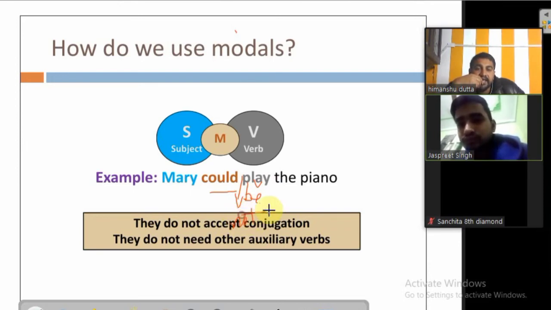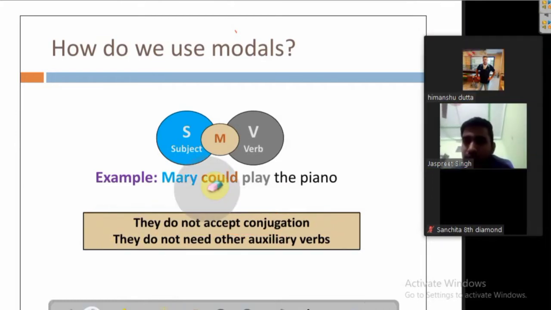But what I really want to tell you through that is agreement. Modal verbs do not accept conjugation. There is no agreement between the verb and the subject. The second property of modal verbs is that they do not require other auxiliary verbs for their existence or meaning.